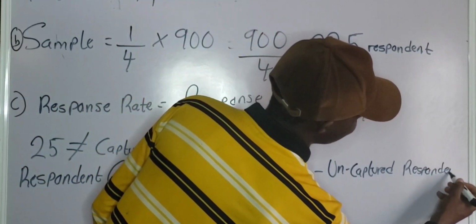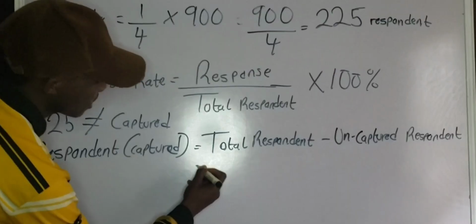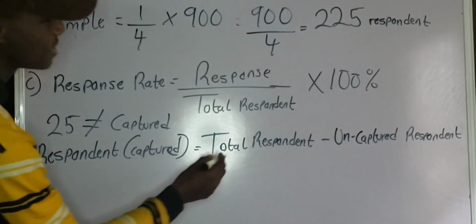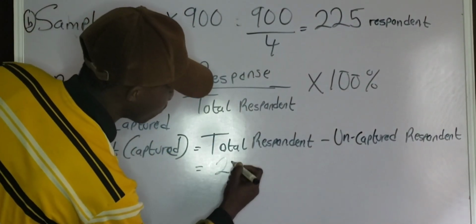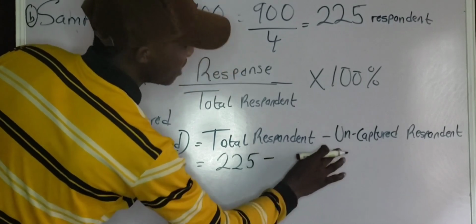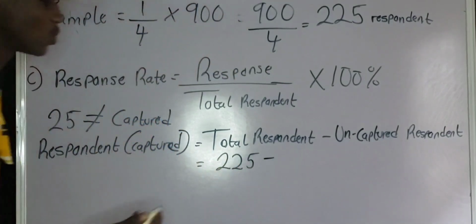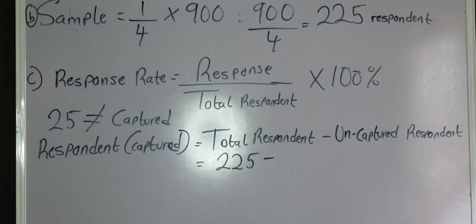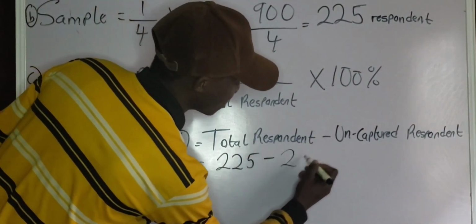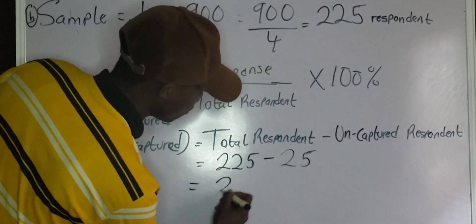Okay, I'm very sure you can see my writing. The total number of respondents is 225. So I'm going to have 225 minus the respondents not captured, which is 25. So 225 minus 25 will give me 200.